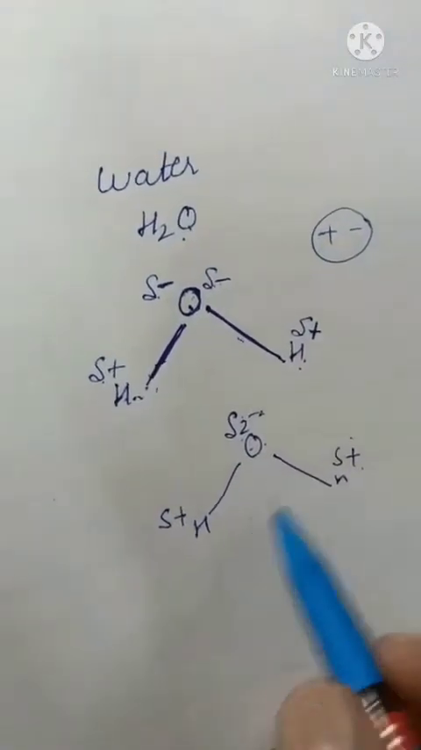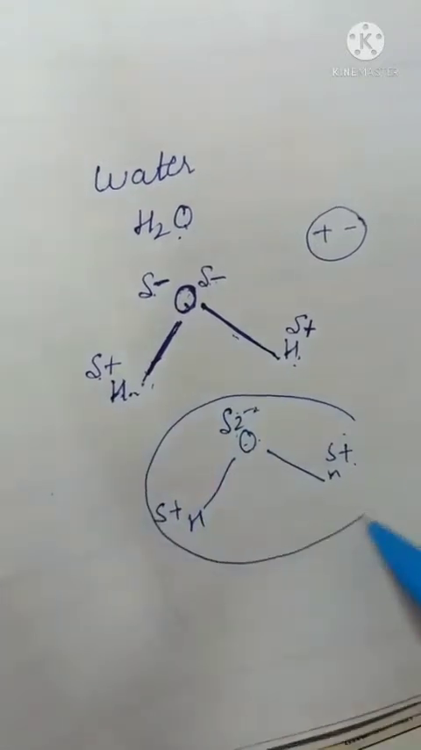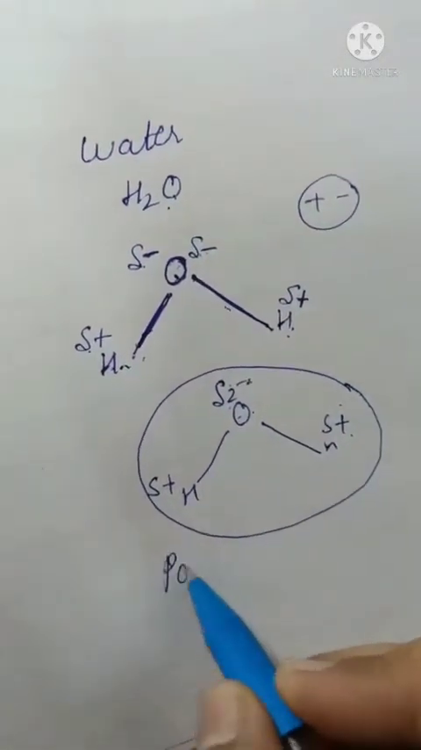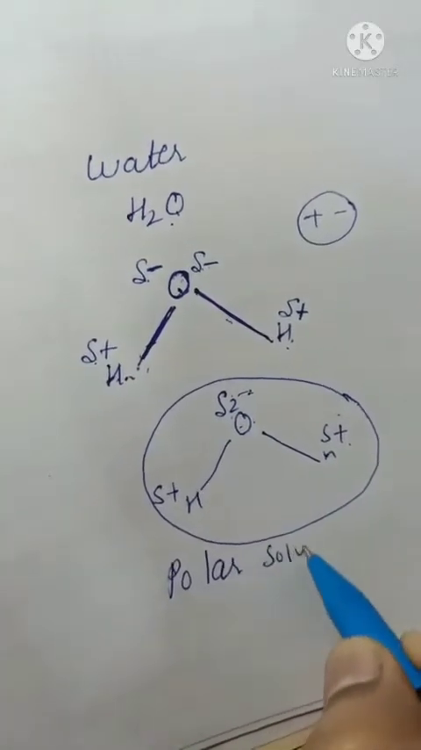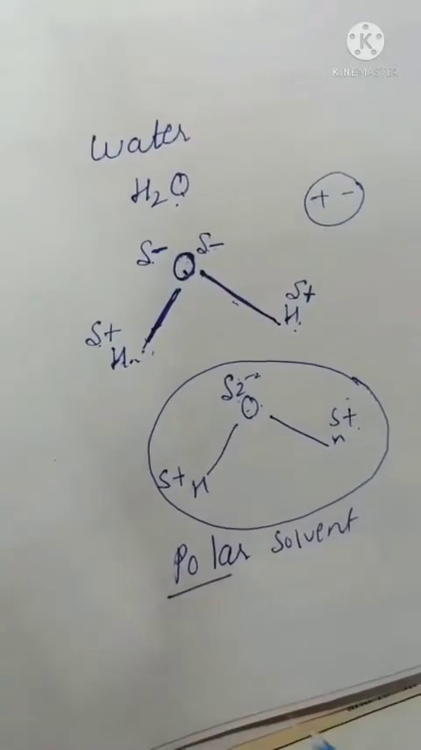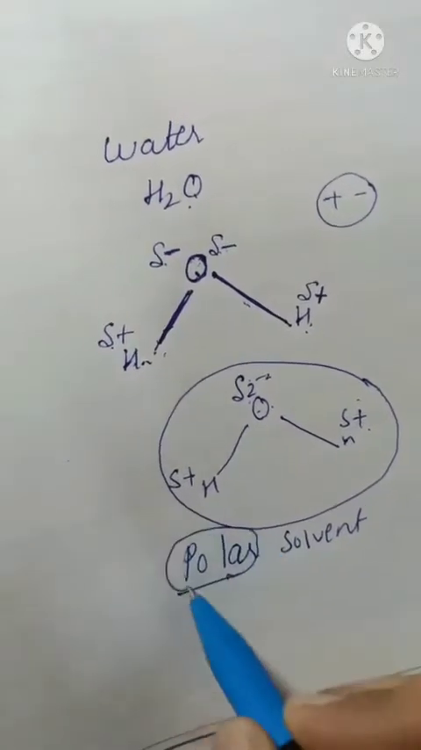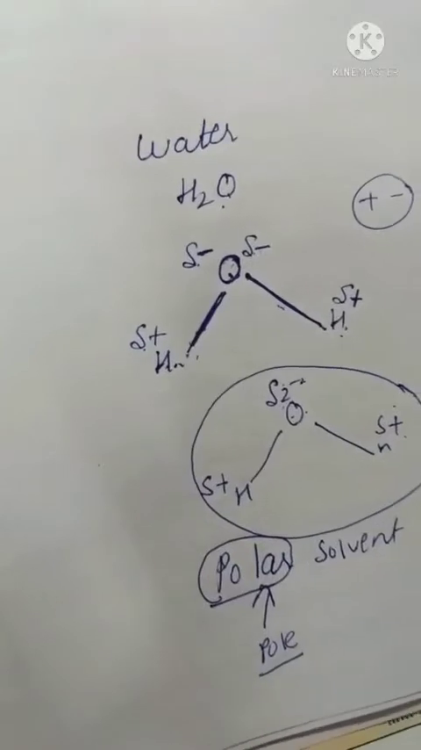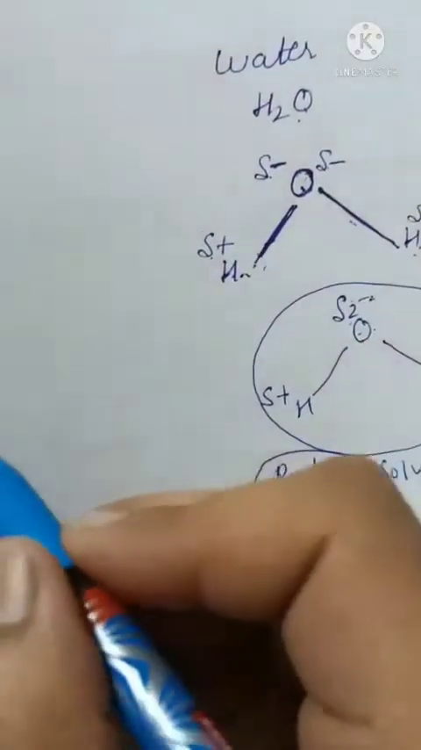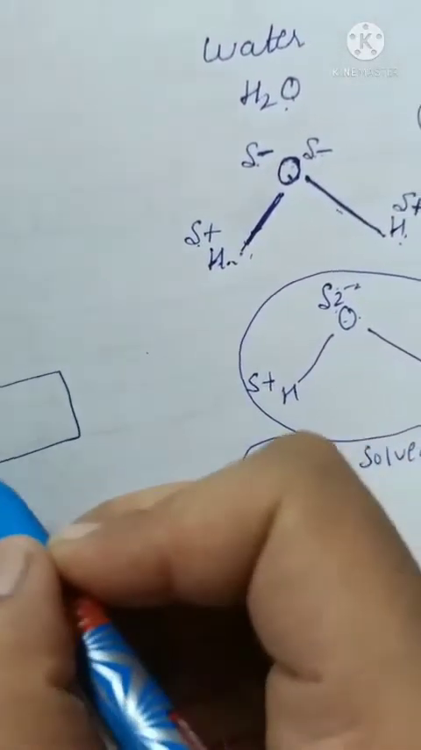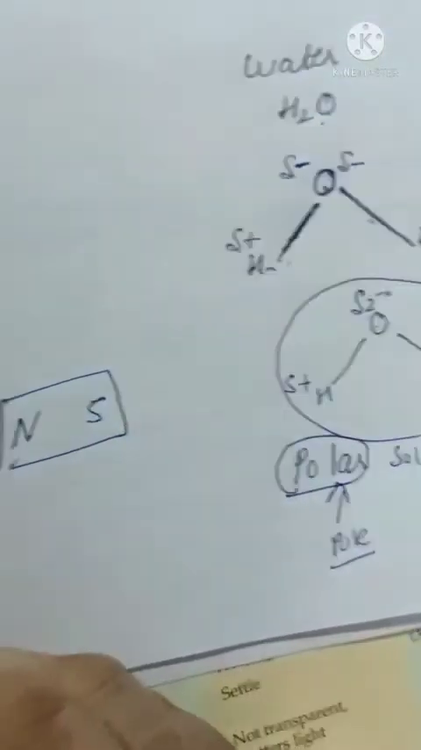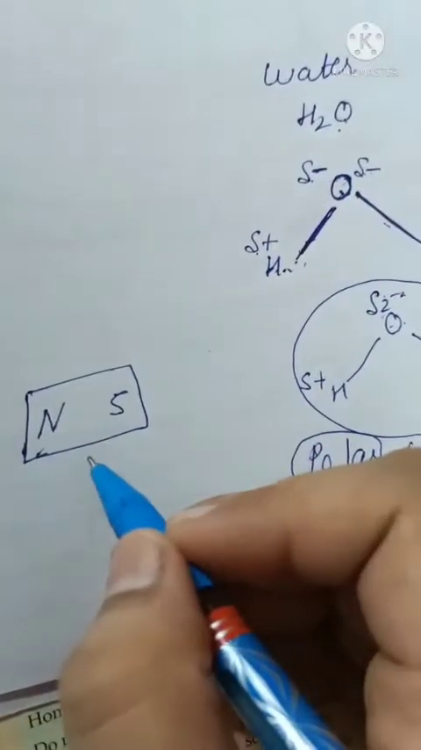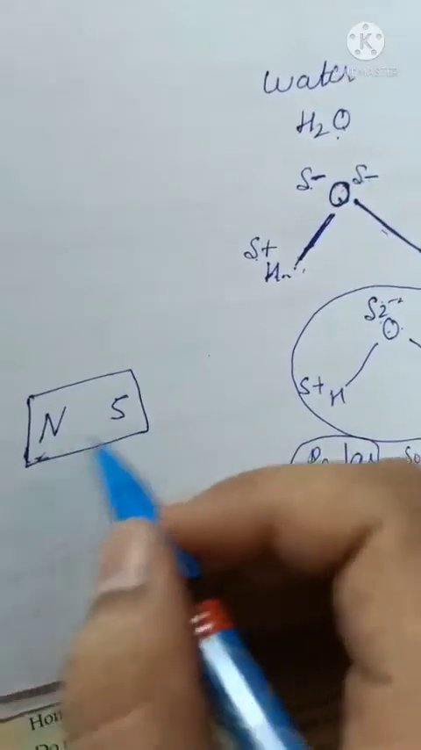Okay, so that's why this water is electrically neutral. But now beta, this water is a polar solvent. Now what is the meaning of polar? Polar means a pole. Like you studied, in case of a magnet we have two poles, one is the north pole, another is the south pole. This is called a magnet, having two poles.